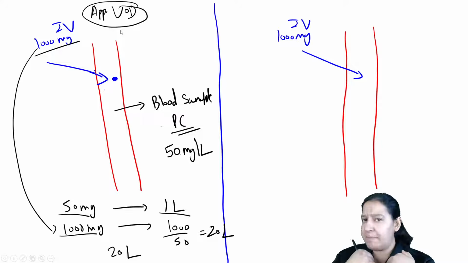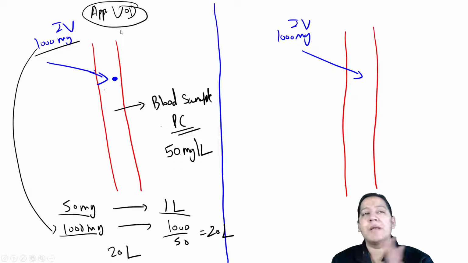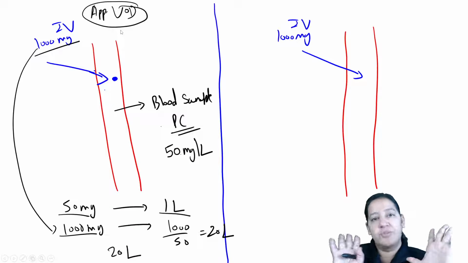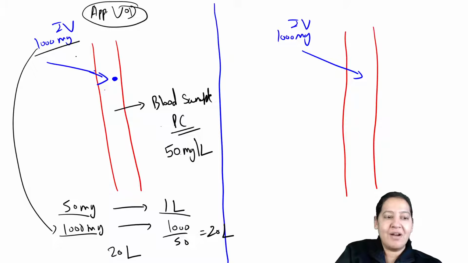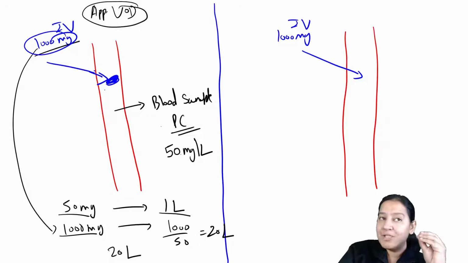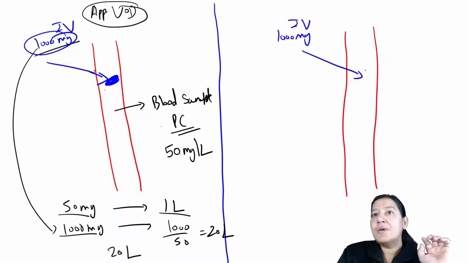It will happen. If I perform it, it will happen. So how is it possible? Okay, my answer to your question is distribution. Here I have considered no distribution, right? I am considering whatever drug I am giving, all 1000 is present in blood only. I'm assuming all 1000 is present in blood only. So it is not the case.